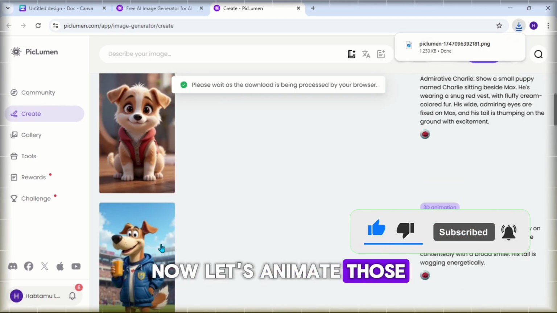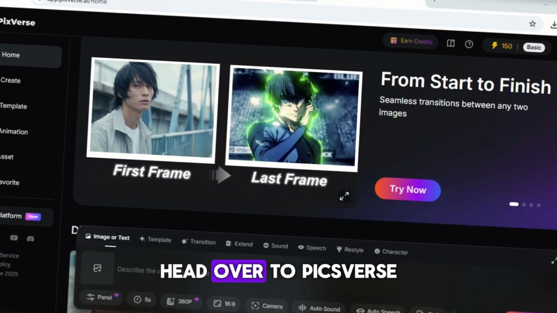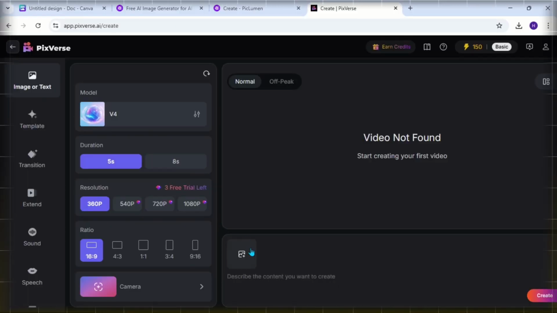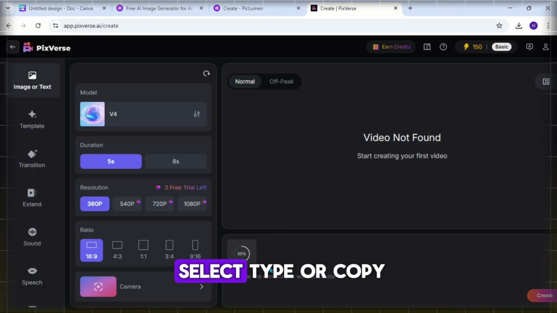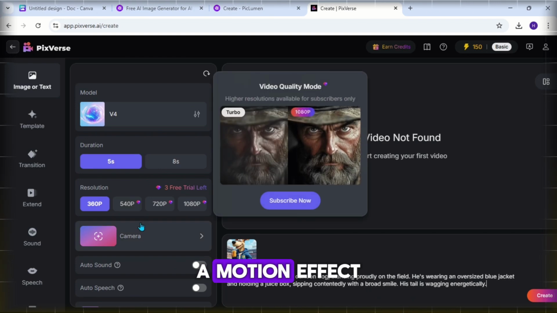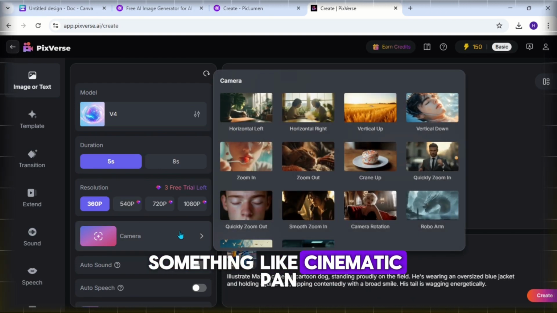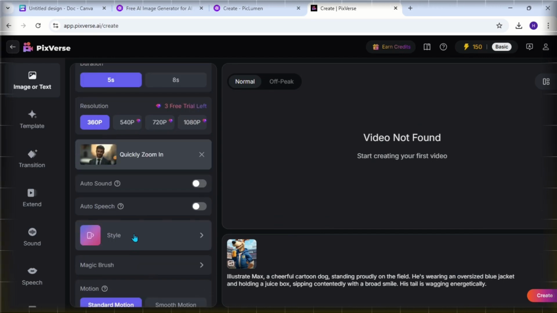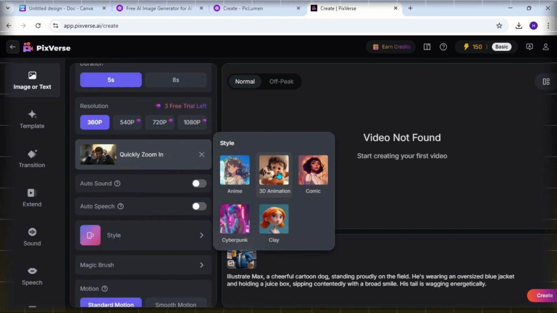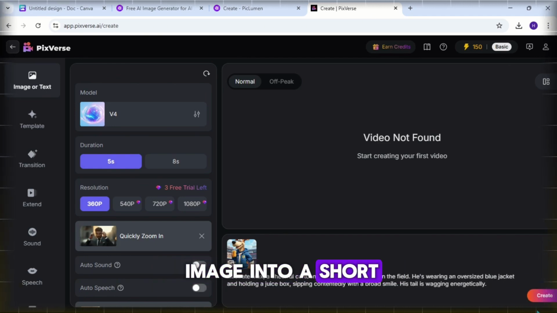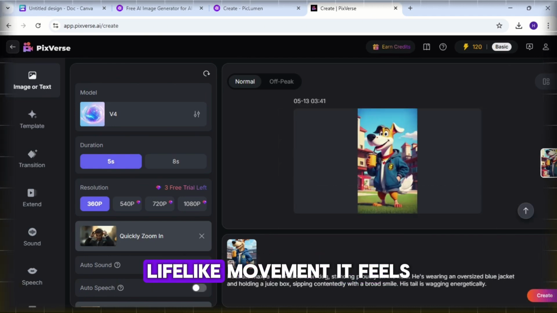Now, let's animate those still images. Head over to Pixverse. Upload your images and either type or copy and paste the prompt. Select a motion effect, something like cinematic, pan, or smooth zoom. Then click Generate. Pixverse will turn your image into a short, animated clip with emotional, lifelike movement.